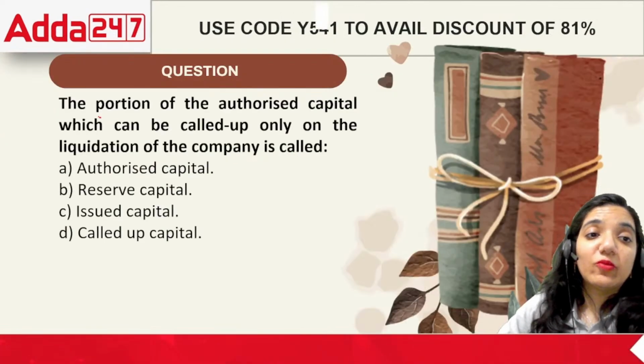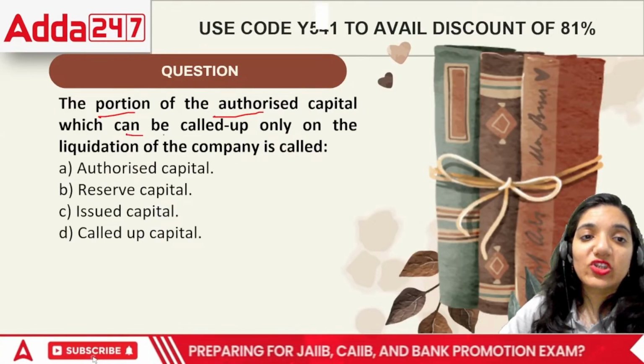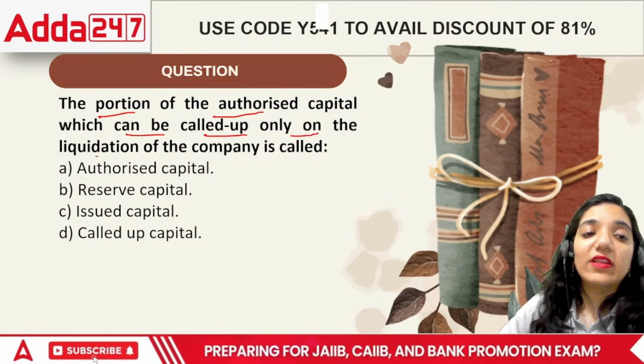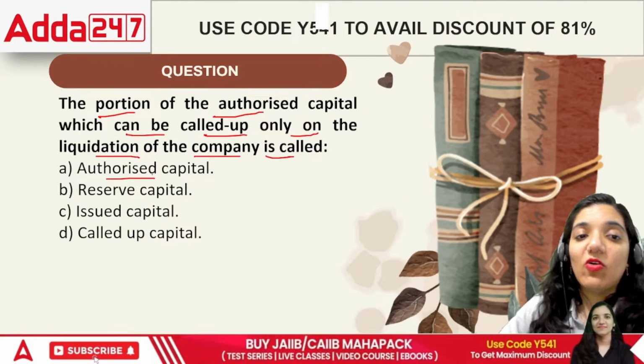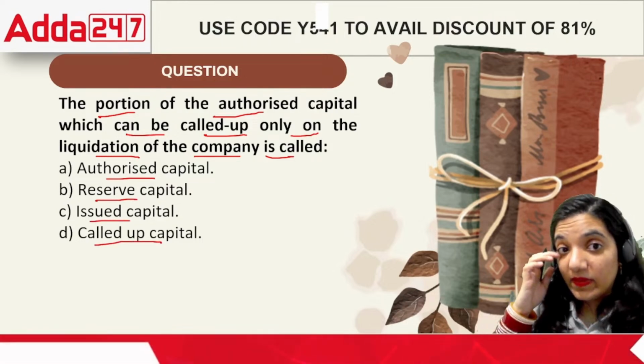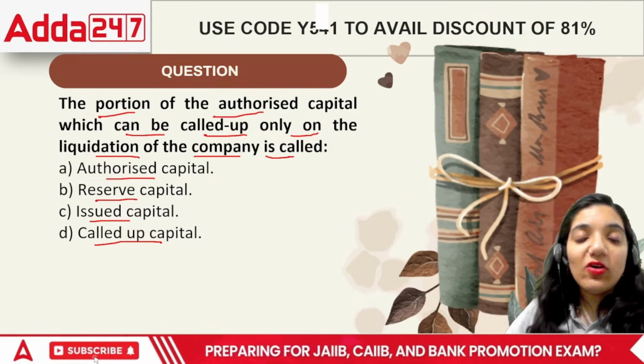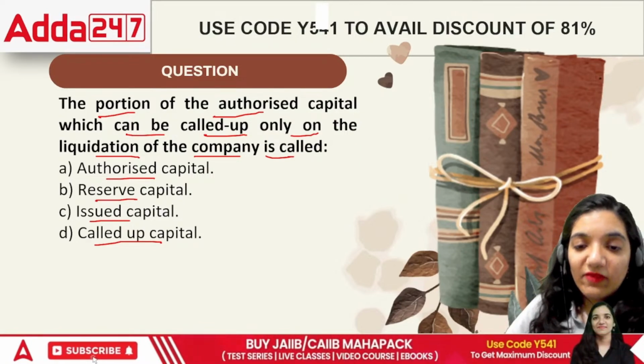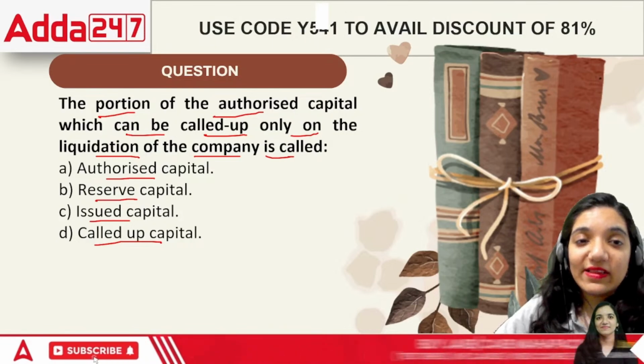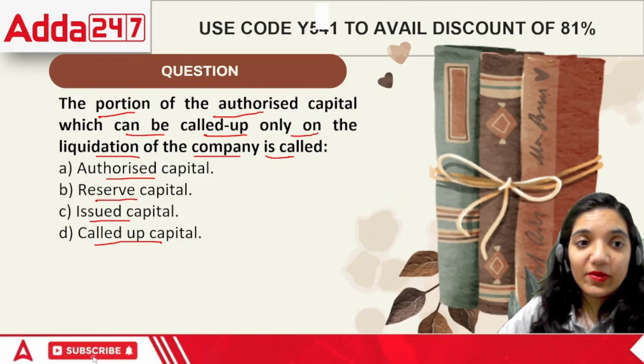Moving on, the portion of the authorized capital which can be called up only on the liquidation of the company is called authorized capital, reserve capital, issued capital, or called up capital. When we talk about liquidation, only at that point of time this amount can be called up. What is it?